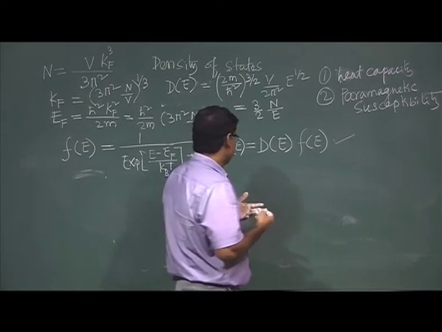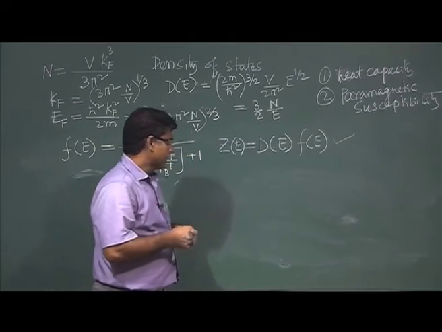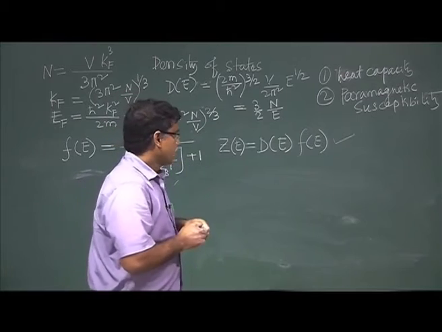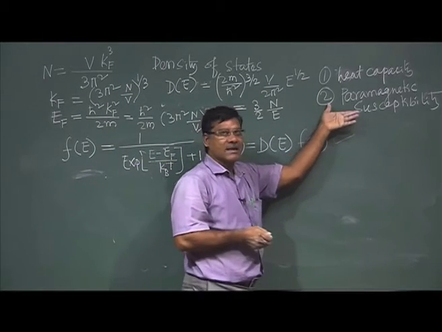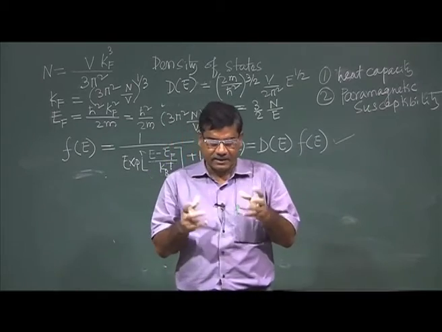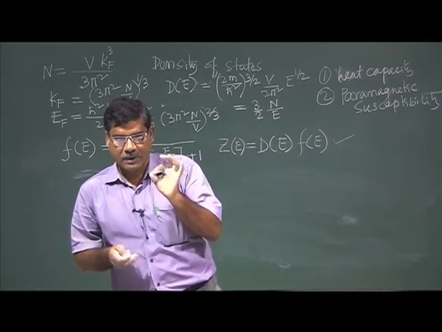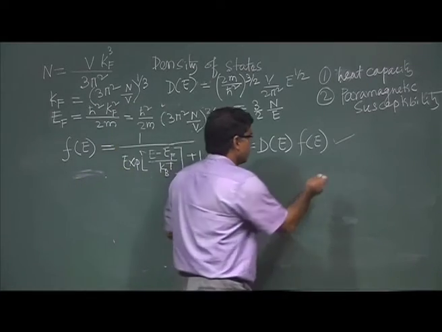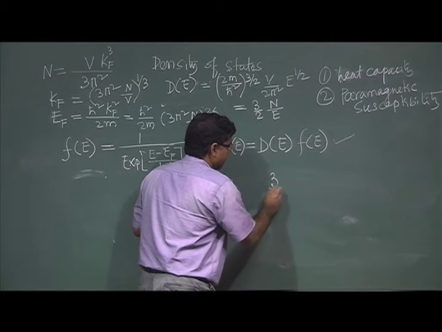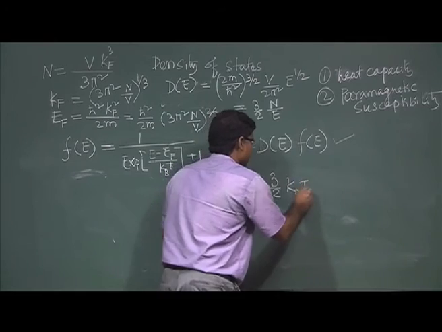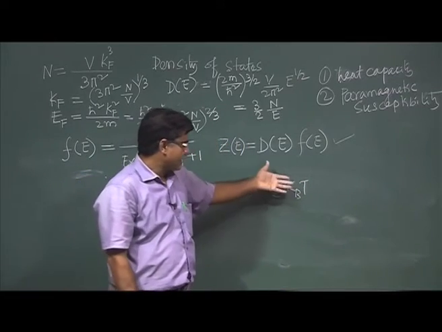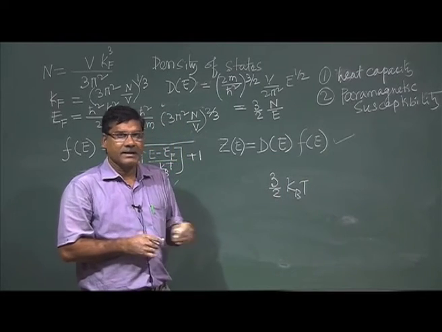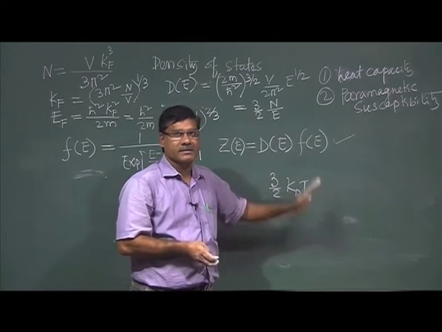So, when we give heat to a system and its temperature is changed by T, classically we have seen that because this free electron will have only kinetic energy, each electron will have kinetic energy 3 by 2 kBT, right. That is the standard result from kinetic theory.